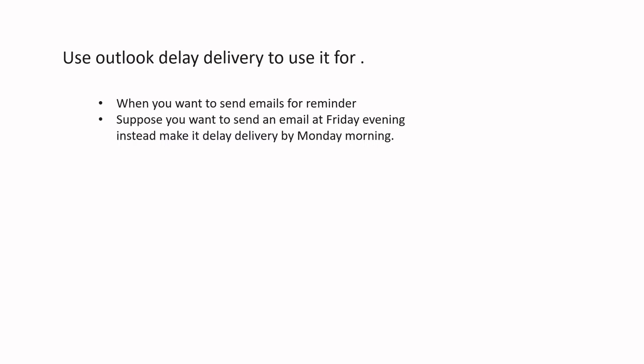Outlook has a very unique feature, that is delay delivery, right? When you want to send emails as a reminder, you can use the Outlook delay delivery feature. Suppose you want to send an email on Friday evening for something to be done by Monday EOD. So instead of sending that email on Friday evening, you can basically do a delay delivery. So I'll show you here.